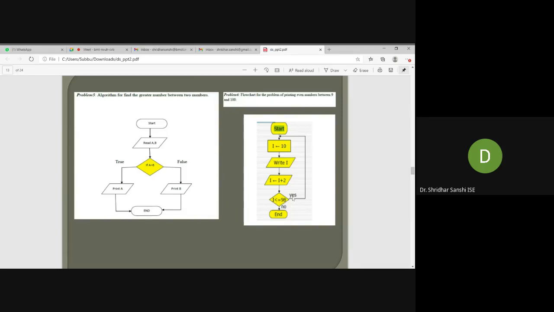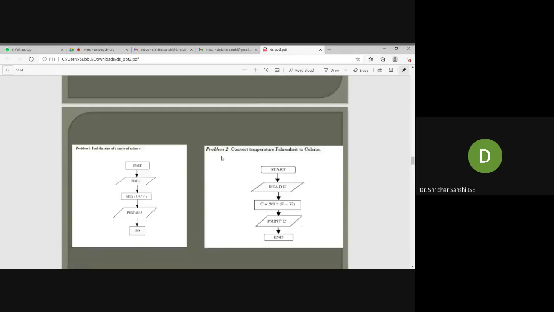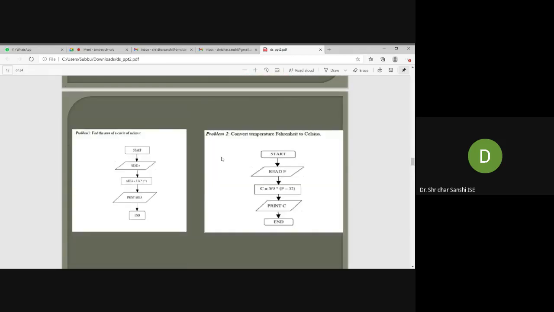So if it is true, I will repeat these steps, and if it is false, then I will stop the execution. So if I is greater than 98, I will stop it. So I will end the flowchart. So this is how you need to write a flowchart for a given problem. Understood? Yeah, I need answers. Understood?